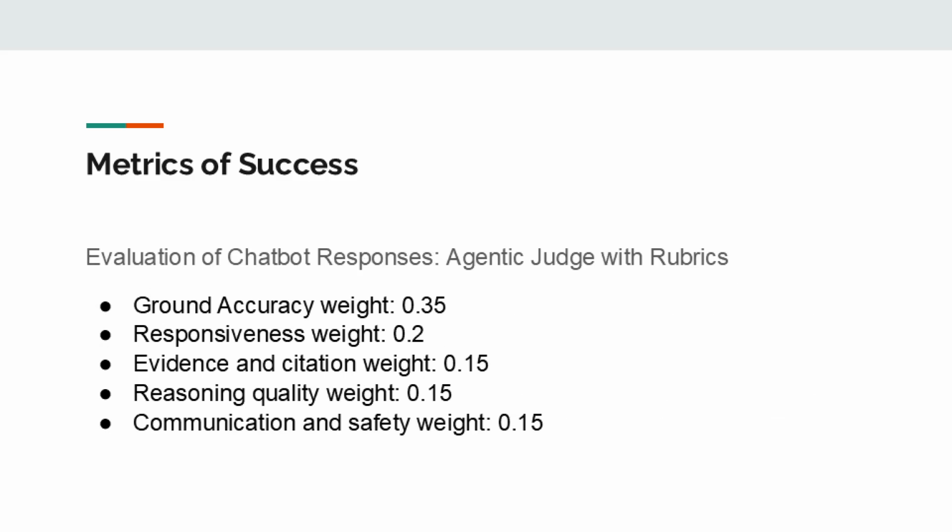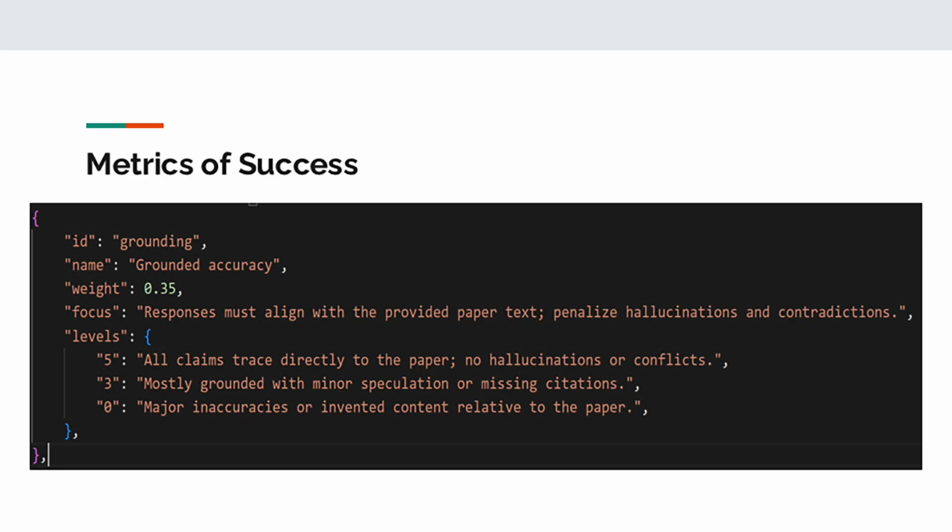So this is the weight distribution that we use. As you can see, the grounding accuracy has the highest percentage because we think grounding accuracy should be the most important criterion. For example, here's one of the criteria we put into the system prompt. So it has the name, the weight, the focus, which tells the LLM what this criterion does, and the level, which tells the LLM how to judge it.